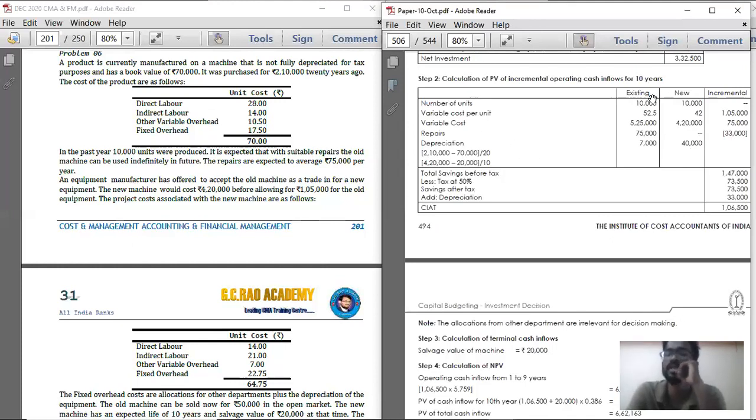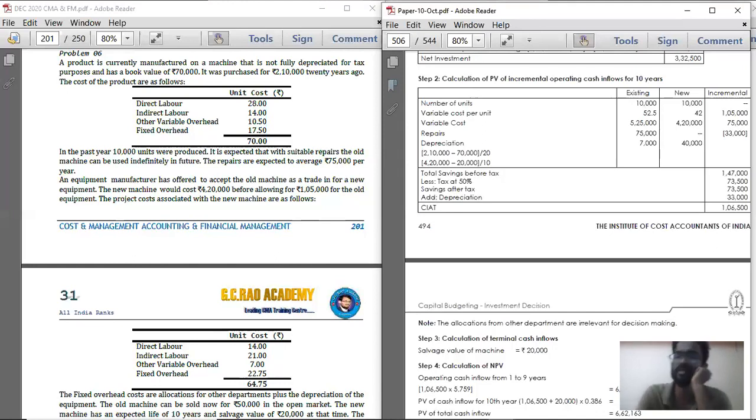Here the number of units under both options is 10,000 units. Then the variable cost per unit: add all the first top 3 costs. Under existing it is 52.5, under new it is 42. Fixed cost we should not take, because we are calculating total variable cost. So total variable cost is 5,25,000 under existing, and under new it is only 4,20,000. So you are going to save some amount in variable cost. If I go with existing, I am going to spend 5,25,000, and with new, only 4,20,000. So I am going to save nearly 1,05,000 rupees.